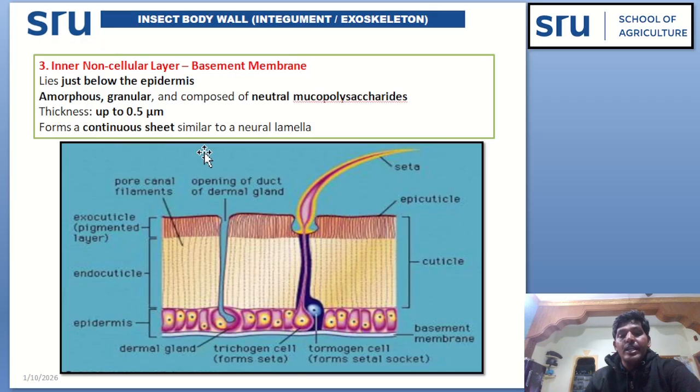It forms a continuous sheet similar to a neural lamella.